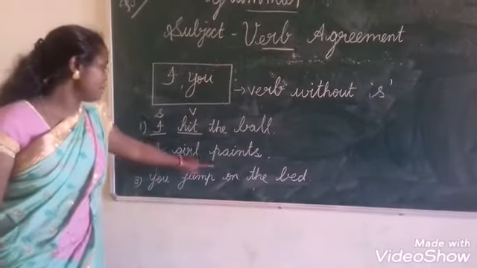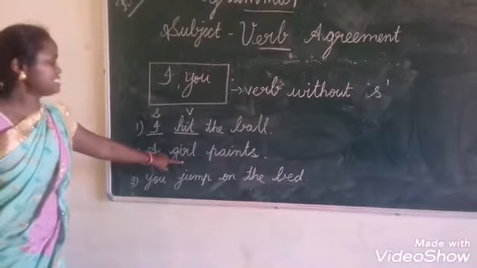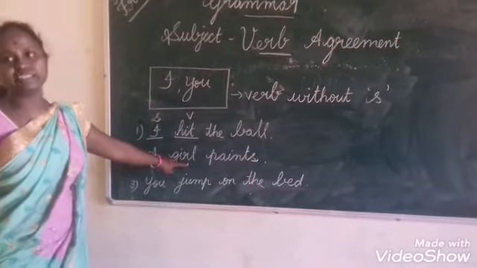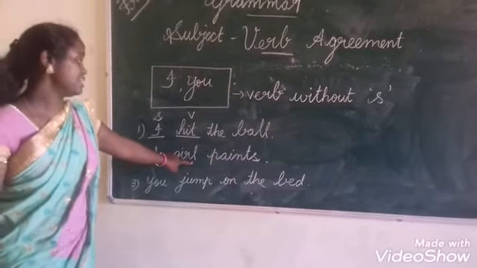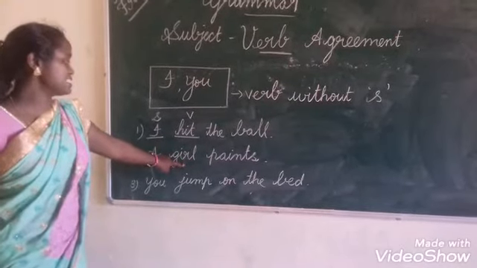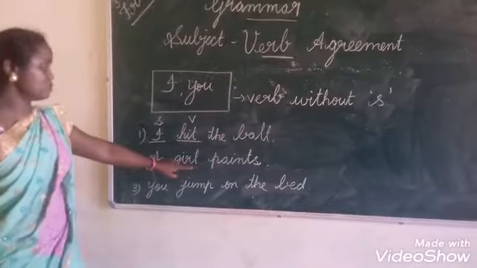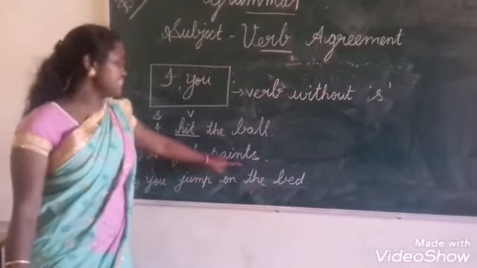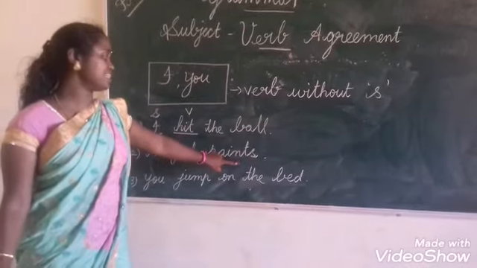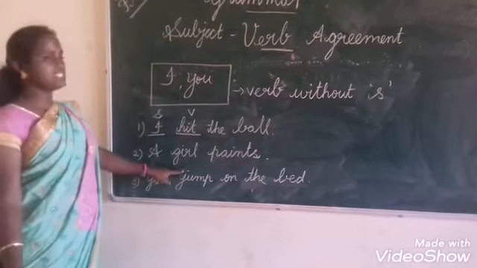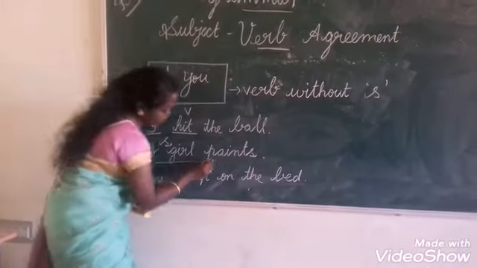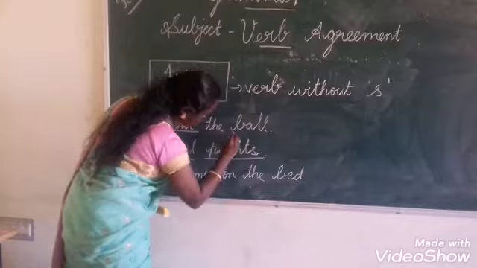A girl paints. Is girl singular or plural? Girl is singular. If a subject is singular, you have to use the verb with s. What action? Paints. So paints is a verb. A girl is the subject. Paints is a verb.